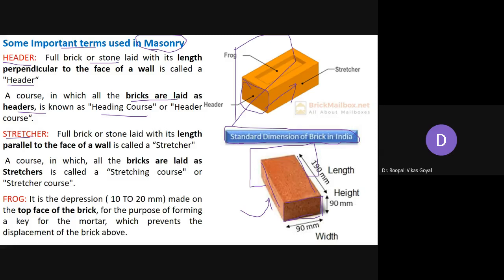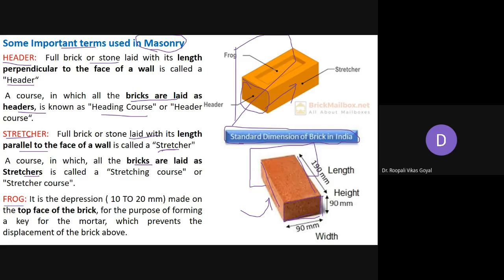So full brick or stone laid with its length parallel to the face of the wall, it is called as stretcher. Okay, and a course in which all the bricks are laid as stretchers. So one stretcher, second stretcher, so all are laid as a stretcher. So then it is called as the stretching course or stretcher course. Okay, so here simply you can say this small portion is called as header, and this lengthwise portion is called as stretcher.